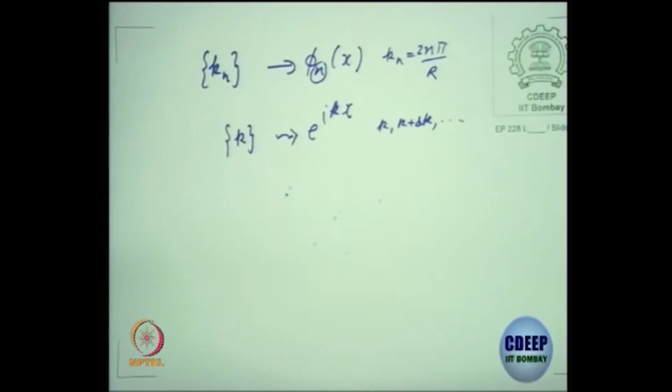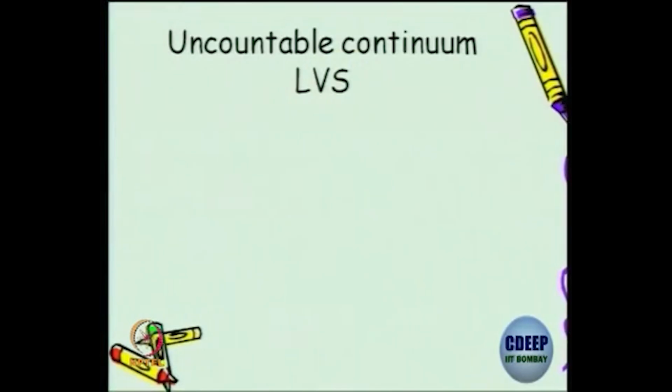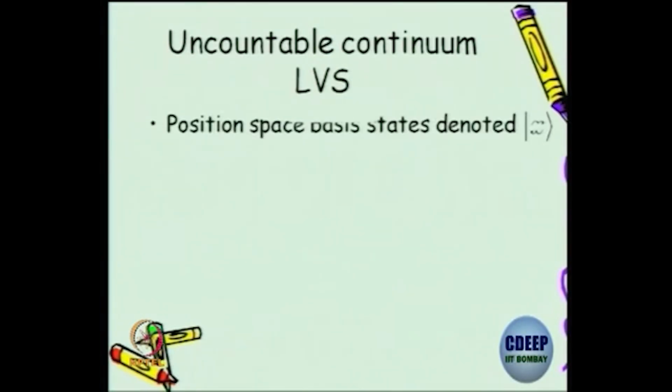Slowly taking you into abstract notation by showing you some simple examples, I hope you appreciate. So, this is where we get into the uncountable continuum linear vector space. Some of the things which we can start doing is we can introduce basis states in the position space, okay. So, x is a continuum, it goes from minus infinity to plus infinity like the K.